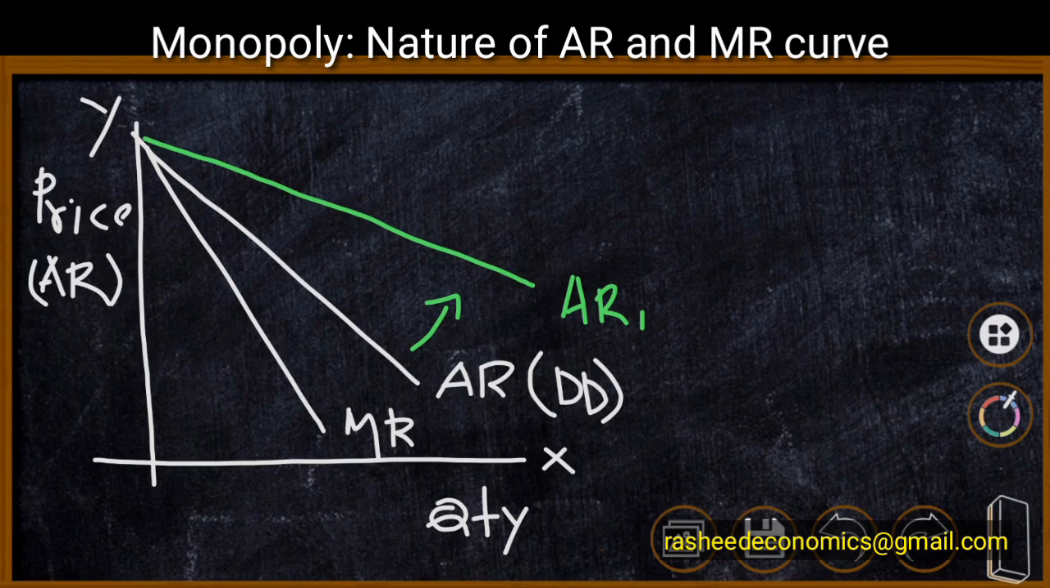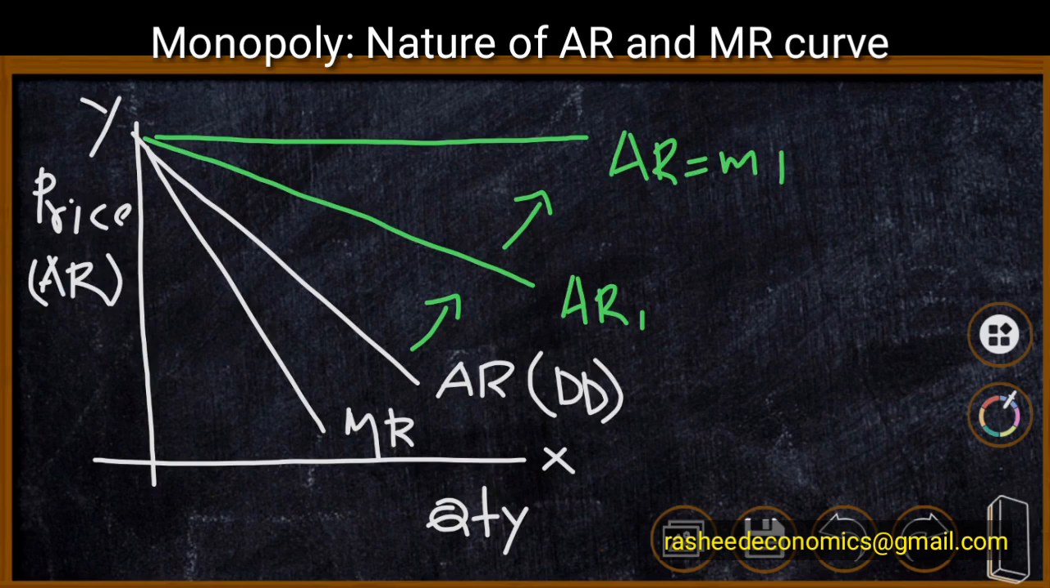Again, coming to the nature of AR curve, suppose the number of firms increases again, and it reaches the conditions of a perfectly competitive market. This AR curve will become flatter again. That means it will be shifted upward, and it will ultimately be parallel to the x-axis. This is the AR curve 2, which is equal to the MR curve. That means if the AR curve is parallel to the x-axis, the MR curve will coincide, and the nature of the AR curve will be perfectly elastic.